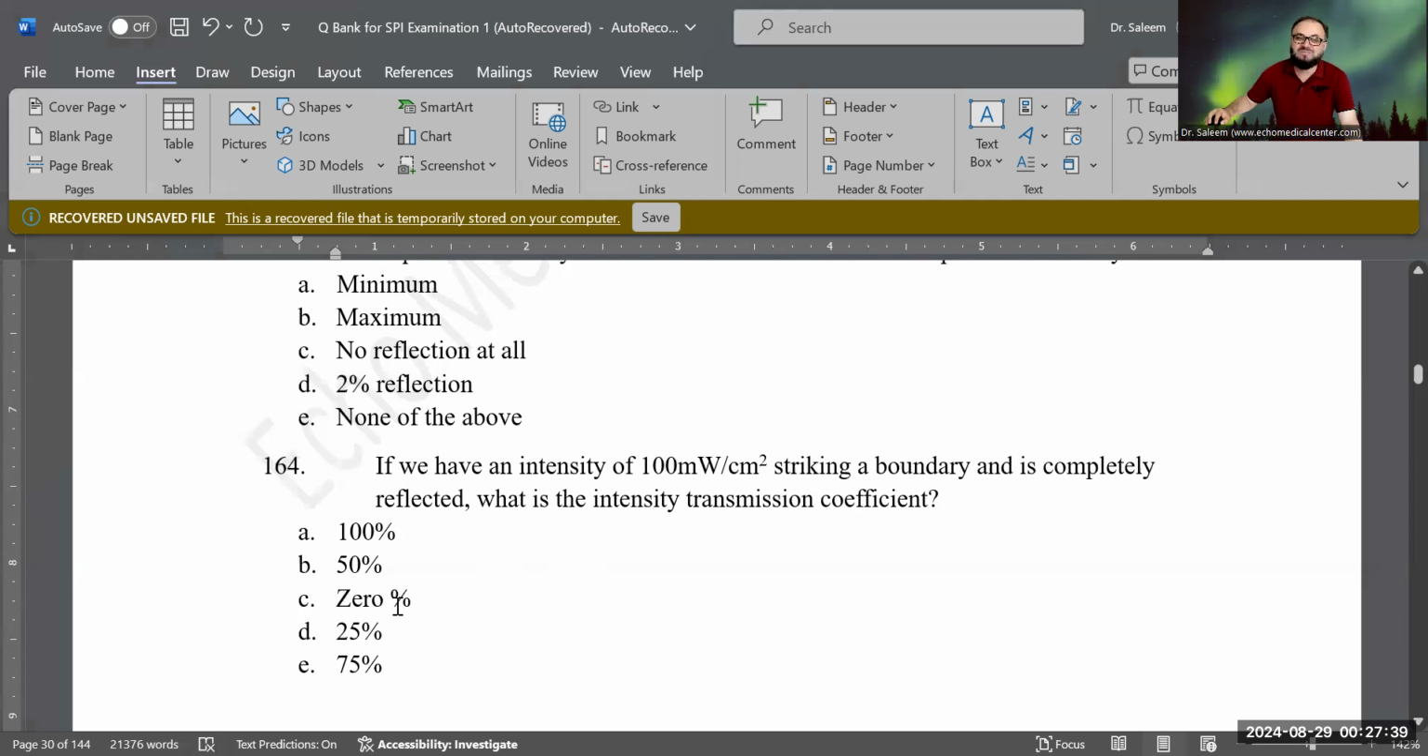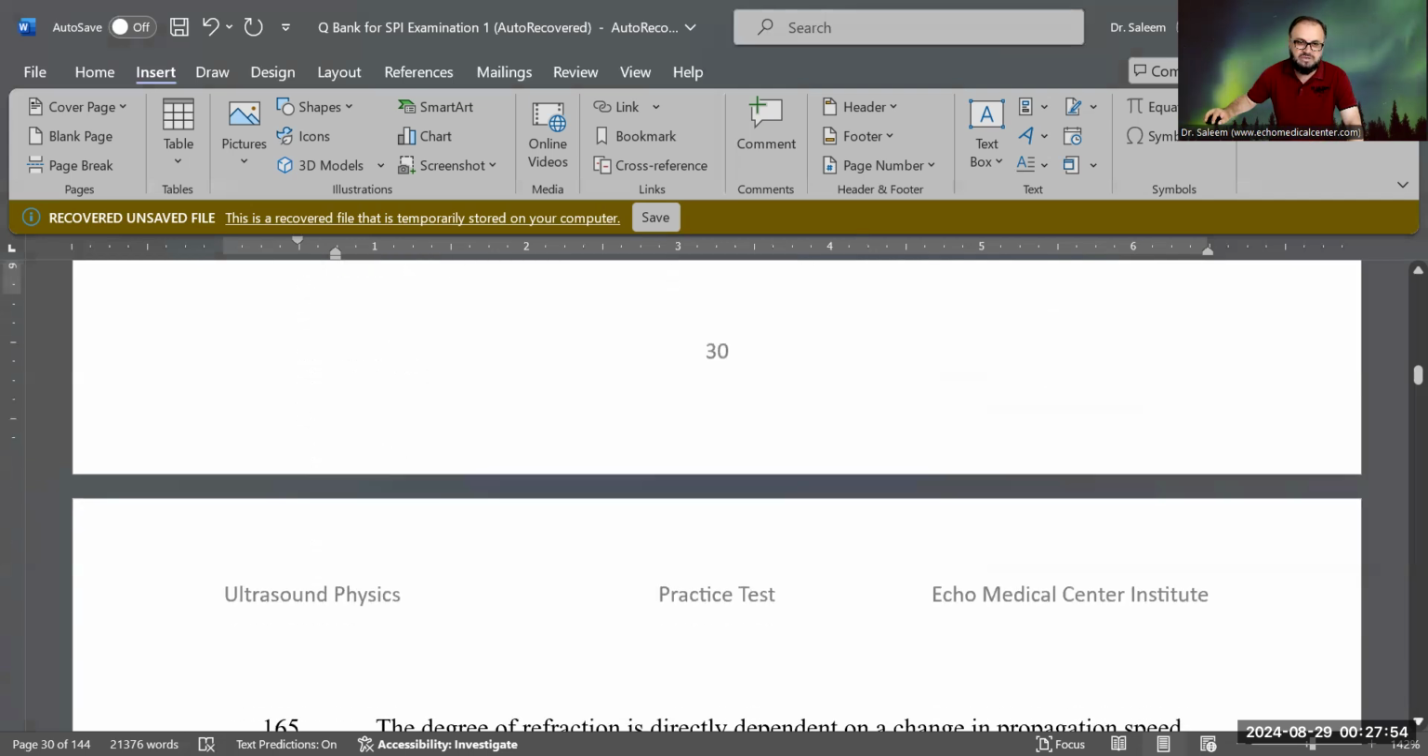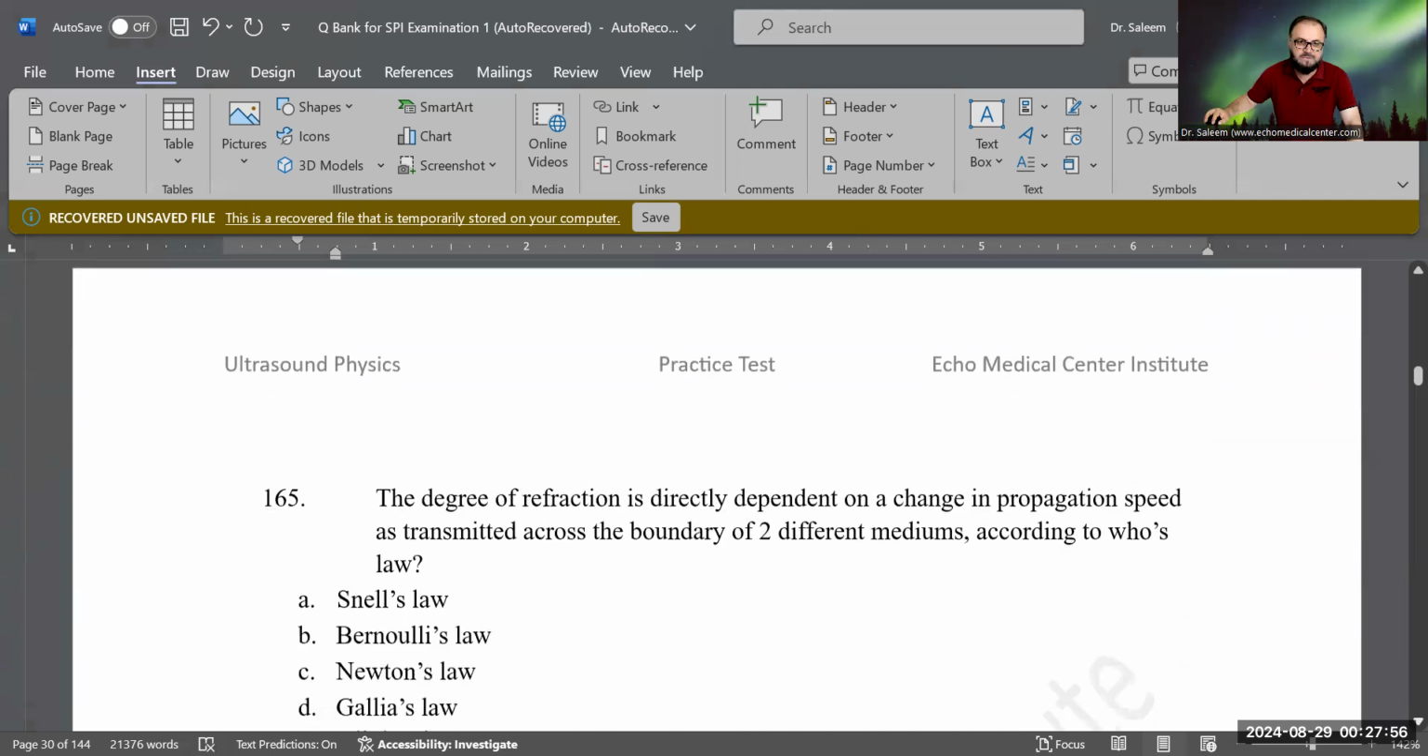Exactly, 0%, because everything is reflected back. There is no transmission, right? There is no transmission to the next medium. The question is telling you completely reflected, so 0%. Be careful with this type of question. ARDMS may trick you with those questions, so be careful. Always read the question twice.